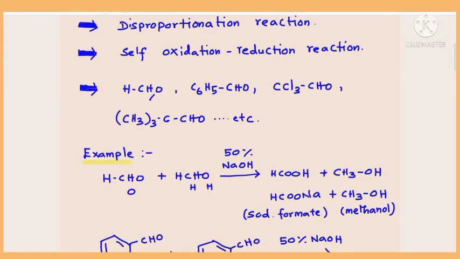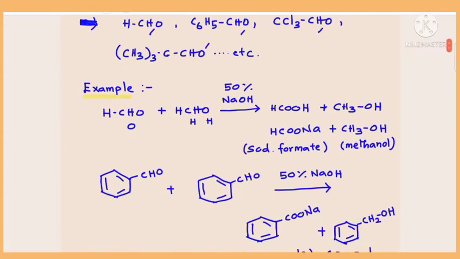Formaldehyde HCHO, benzaldehyde C6H5CHO, trichloroacetaldehyde, which is also called chloral, and trimethylacetaldehyde. So these are the compounds which readily undergo the Cannizzaro reaction, and they do not have alpha hydrogen. Now let us see an example of the Cannizzaro reaction.